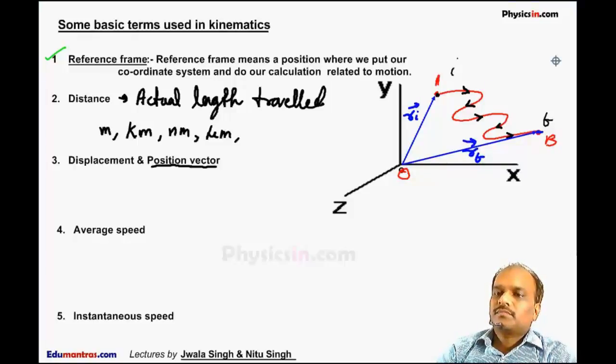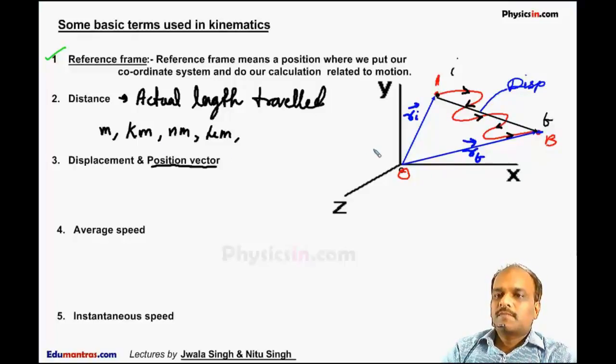Now a vector which starts from A, the initial position, and ends at the final position is called displacement. The displacement vector is a vector which starts from the initial position and ends at the final position.